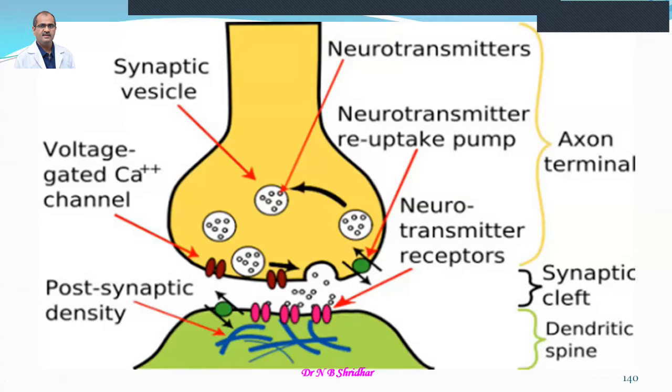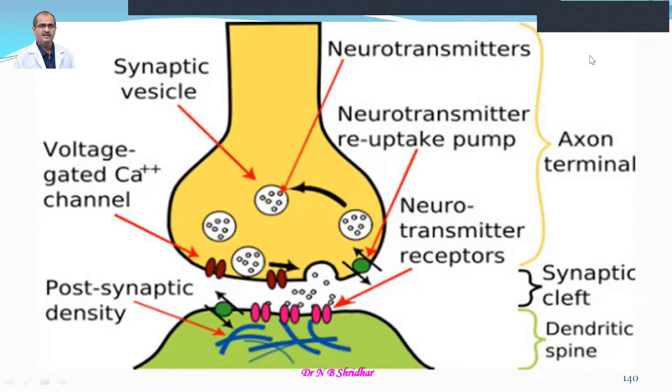So what happens? Depending upon the type of receptor present, there will be either inhibitory action or excitatory action. So if the neurotransmitter released is acetylcholine, and this is a neuromuscular junction, then there may be an M type of receptors and the skeletal muscles are going to be contracted.